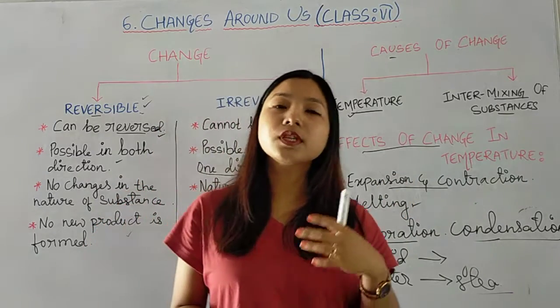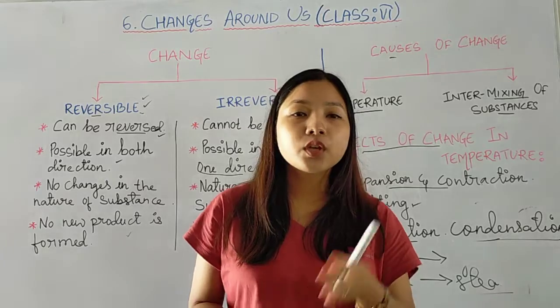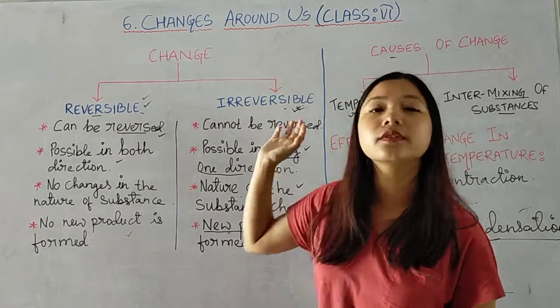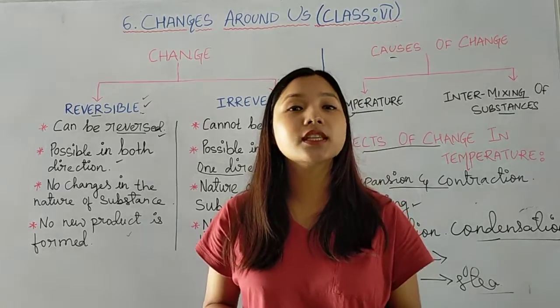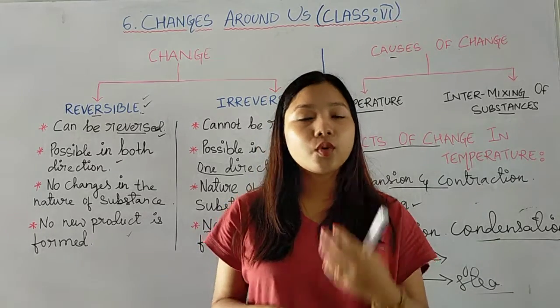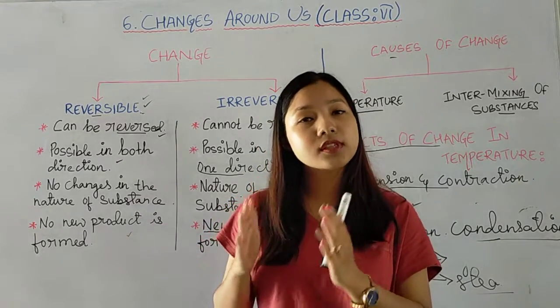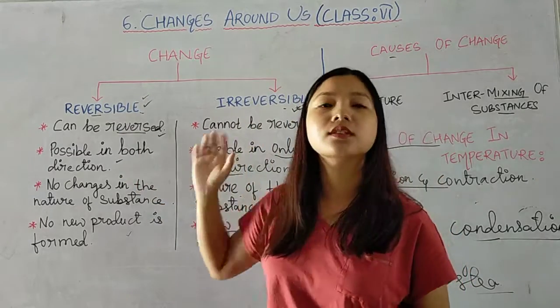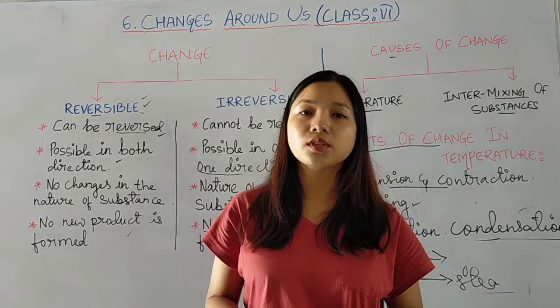You can observe some more changes where two or three changes, reversible as well as irreversible changes, can take place at the same time. I want all of you to think about some changes where you can see both of these types of changes occurring. I hope that you have understood properly.